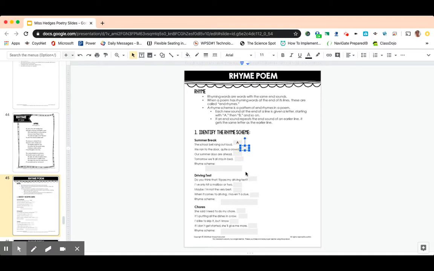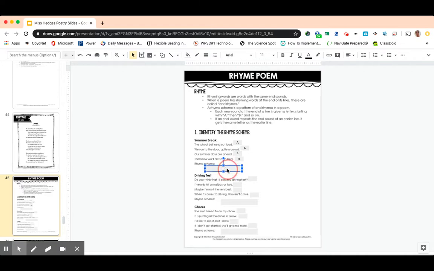We ran to the door, quite a crowd. Okay, the school bell rang out loud, quite a crowd. Does crowd rhyme with loud? Hopefully you said yes. Okay, so we're going to go ahead and do A. All right, our summer days are ahead. Okay, does that rhyme with loud or crowd? No, so we're going to go ahead and put B. Okay. Tomorrow we'll all stay in bed. Does bed rhyme with ahead? Absolutely. Okay, so we're going to keep that as B.